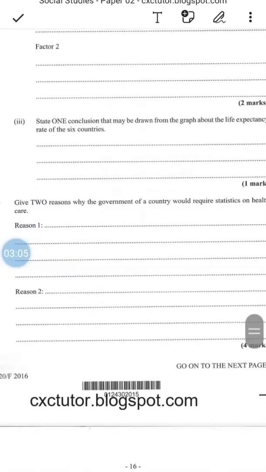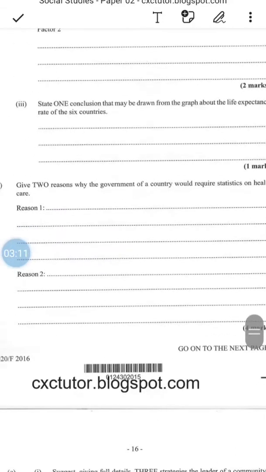Next question. Give 2 reasons why the government of a country would require statistics on health care. 2 reasons why the government of a country would require statistics are: reason 1, so that they can monitor the conditions at health facilities. So if there's a lack of any resources, if there's a lack of human resource, this information will help the government to work on those problems and make improvements where necessary.